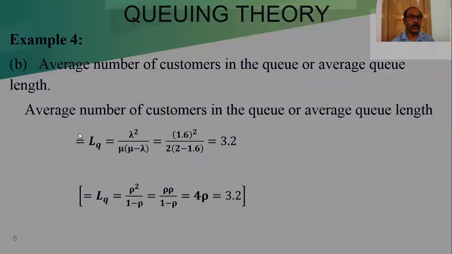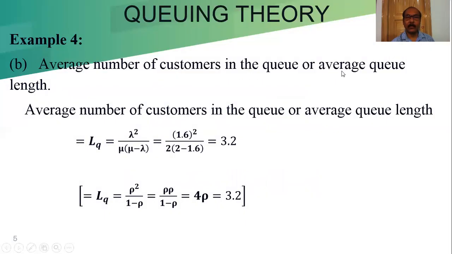Now question B. Average number of customers in the queue or average queue length, that is LQ. The formula for LQ is lambda square by mu into mu minus lambda, equal to 1.6 square divided by 2 into 2 minus 1.6. After calculating, we will get 3.2.